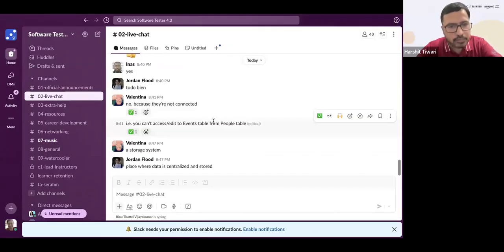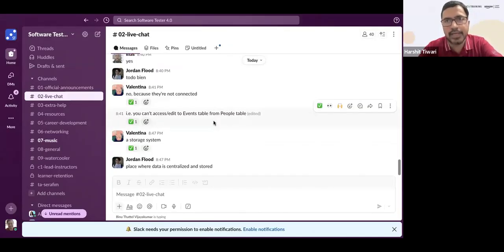Valentina says a storage system. Correct, Valentina, that is correct. Absolutely. Ultimately, we are trying to store the data, so that is exactly a database.